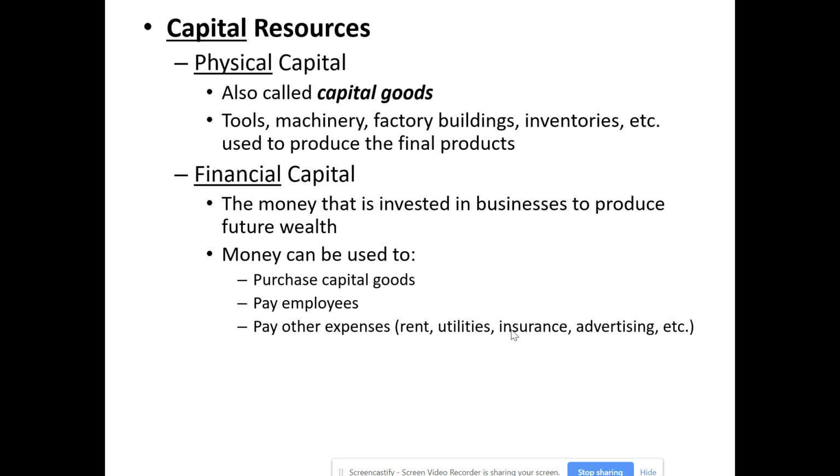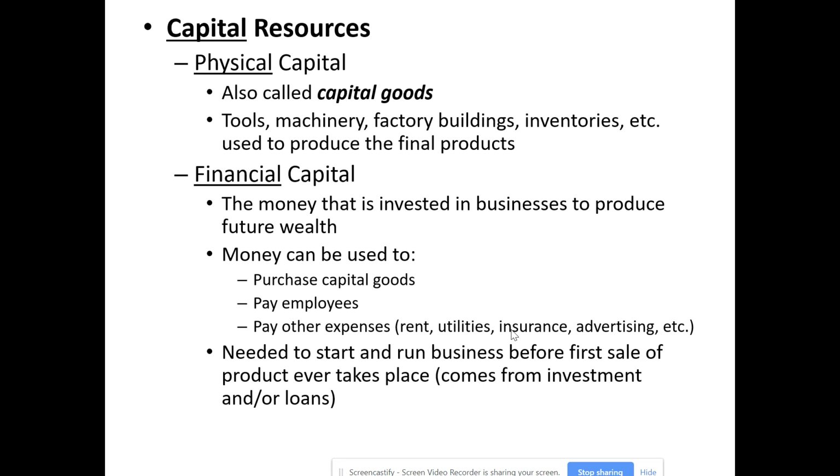So if you picture a business owner, that business owner is going to need a building probably to operate that business out of. Say it's a retail store. They're going to need inventory of the stuff that they sell. They're going to need cash registers. They're going to need displays, whether it be shelving or clothes racks or whatever it might be that they're selling. They're going to need employees, obviously, to carry out the work. They're going to also need money to pay the rent, to pay the electric bill, to cover their insurance, to pay for any advertising that they want to do. The money is needed for a lot of things.